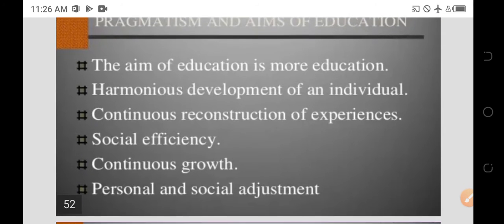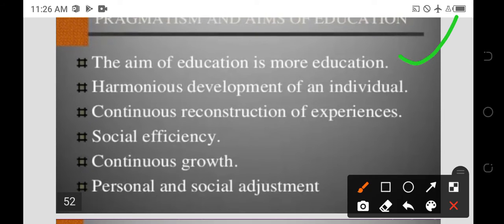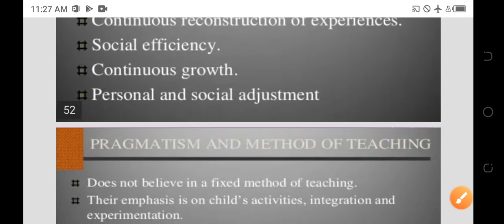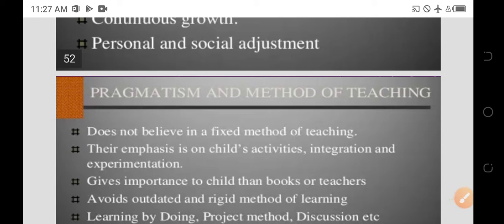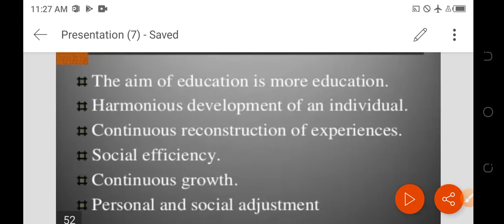Pragmatism, aims of education. The aim of education is more education, harmonious development of the individual, continuous reconstruction of experience, social efficiency, continuous growth, personal and social adjustment. So now these are about the aims.